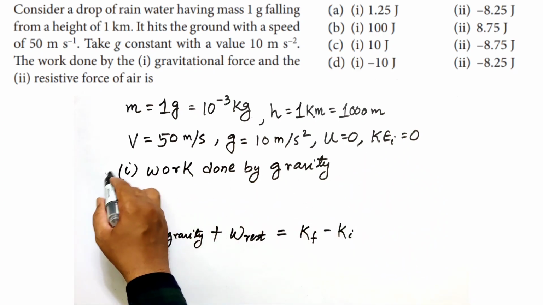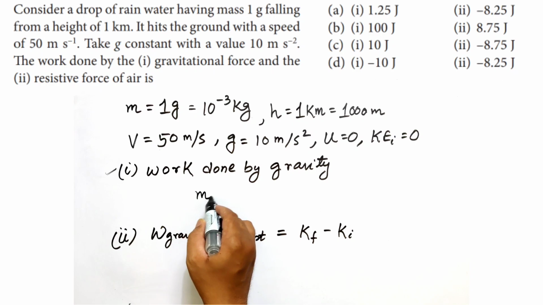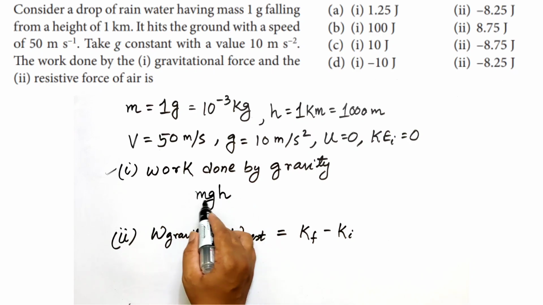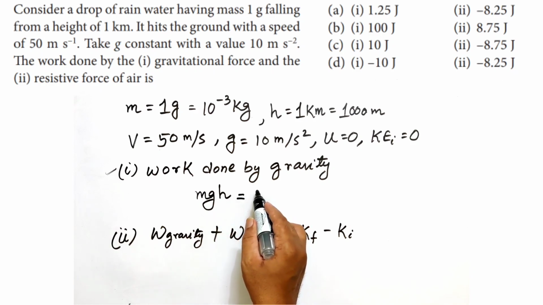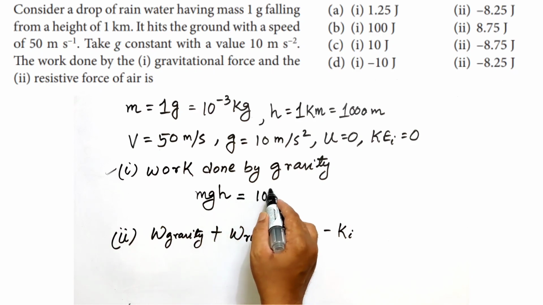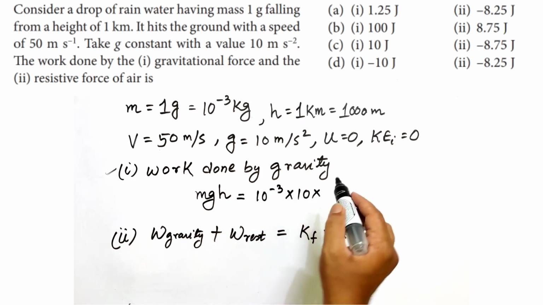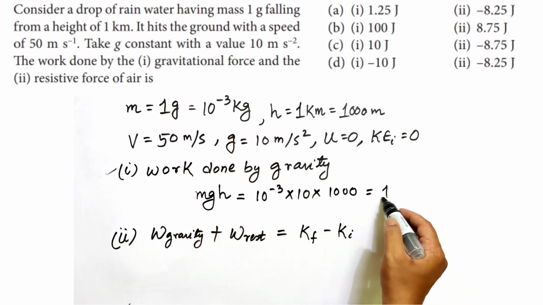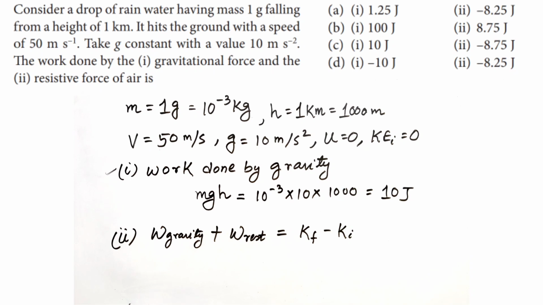Now first we have to find the work done by gravity. Work done by gravity will be mg into h. This is the force due to gravity into height. So the value of mgh, you can put the values: mass as 10 to the power minus 3 kg, g is 10, and height is 1000. On solving this you will get 10 joule. This is the work done by gravity.